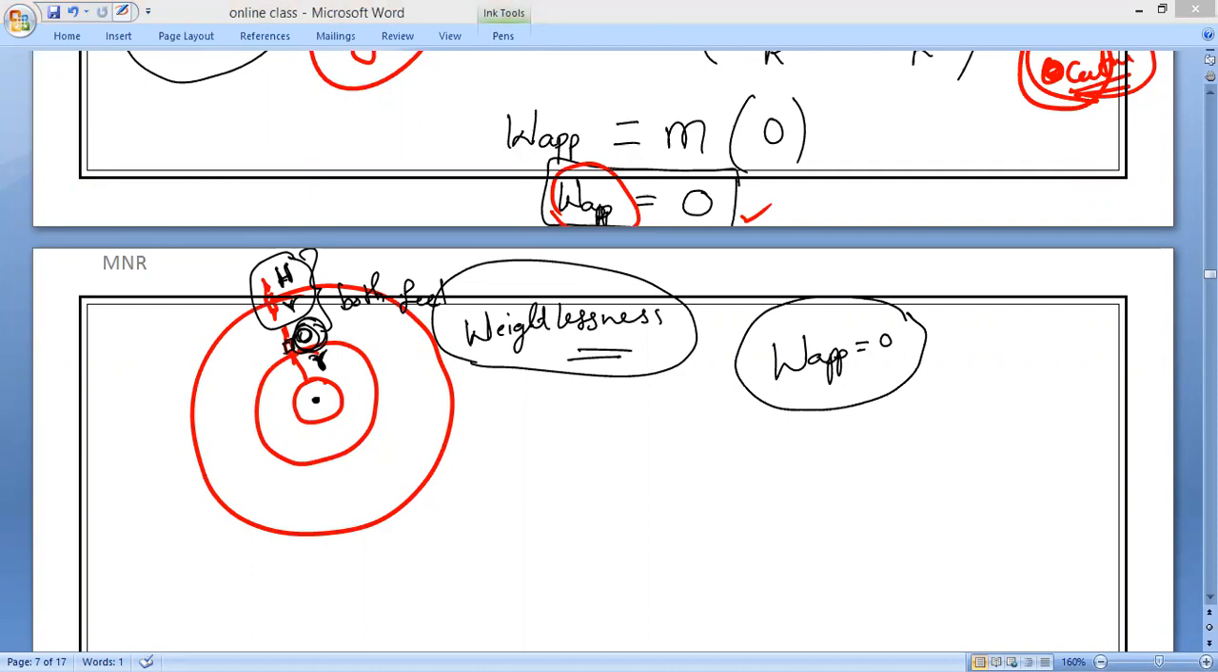Apparent weight of a body in a satellite is 0 and is independent of the radius of the orbit.